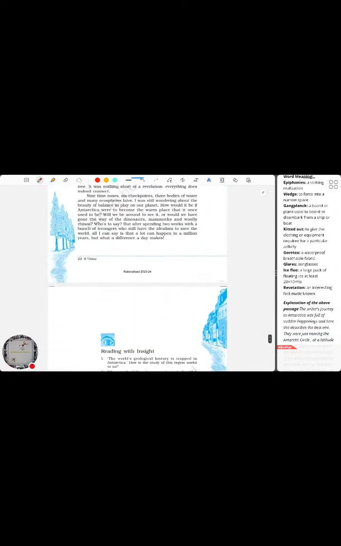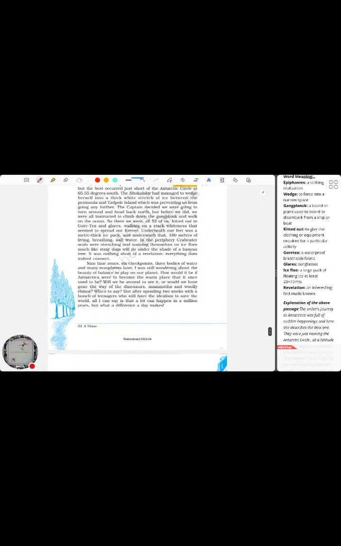So that's how the chapter ends. So this chapter is completely based on an account of how the author is comprehending the particular place Antarctica, not